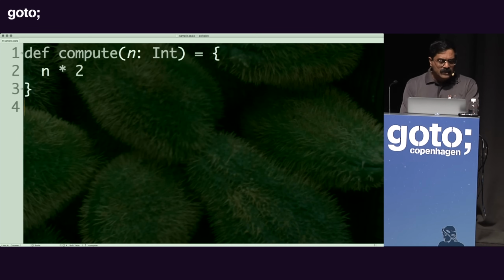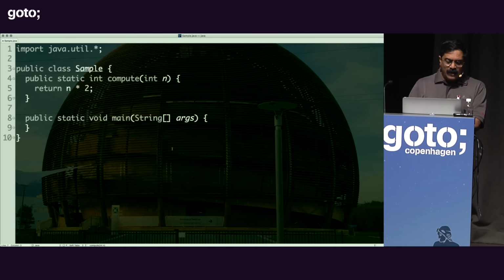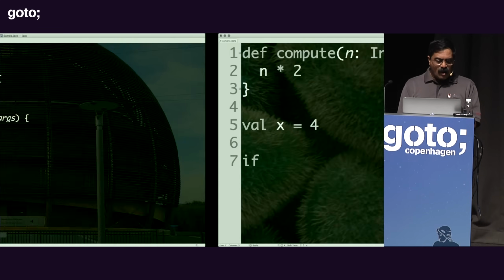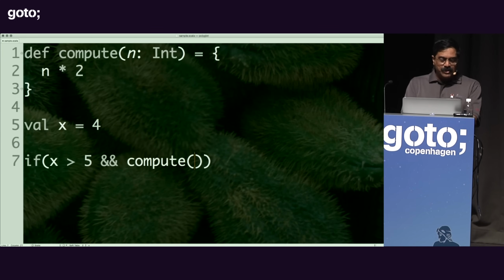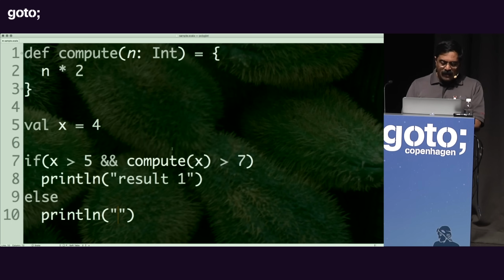But on the Scala side, what I'm going to do is say x is equal to, let's say, 4. Similarly, on the Java side, I'll say final int x is equal to 4. On the Scala side, I'm going to say if x is greater than 5 and compute of x is greater than 7, then I want to print out result 1, otherwise I'm going to print out result 2.